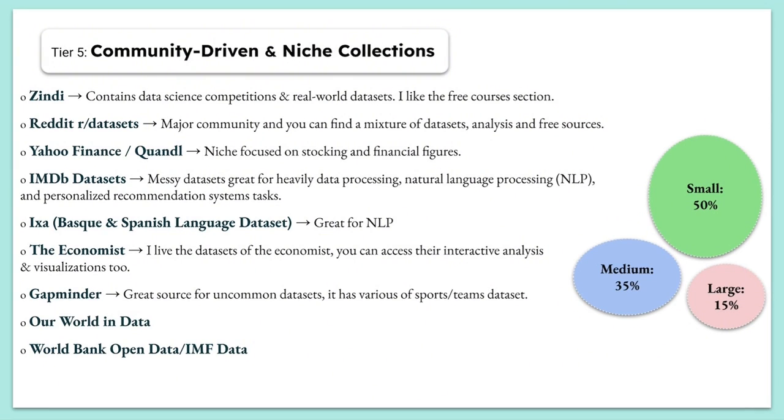Then we have Yahoo Finance. This one is focused on stocks and financial figures. It's more like the financial sector. And we also have the IMDb datasets. This one has many messy datasets. It's great for heavy data processing and data cleaning. Also, if you want to implement projects using natural language processing, or maybe create a system like a personalized recommendation system, this website is for you.